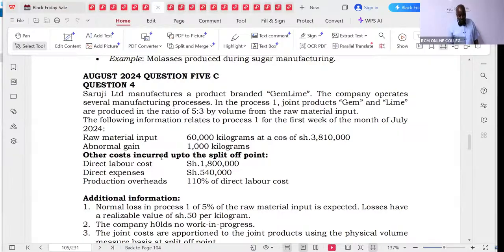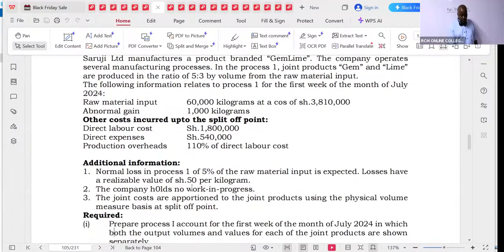Abnormal gain, 1,000. Other costs incurred up to the split off point: direct labor, direct expenses, and production overheads of 110% of direct labor cost. Additional information: normal loss in process 1 is 5% of the raw material input, which is expected.